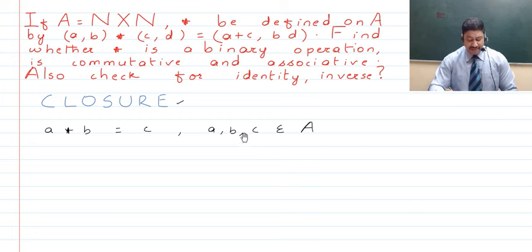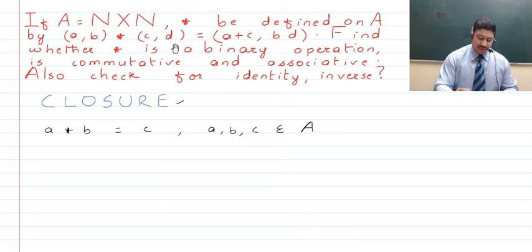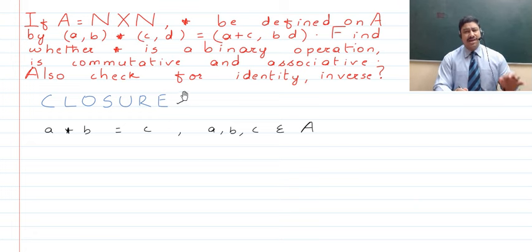So all of these, if they are part of the same set A, then we say that the closure property has been followed, right? And when the closure property has been followed, we will further be able to say that it's a binary operation, otherwise not, right? So now guys, with regard to this question, we will be looking up whether this is a binary operation, and now you know that this can only happen if the closure property exists.